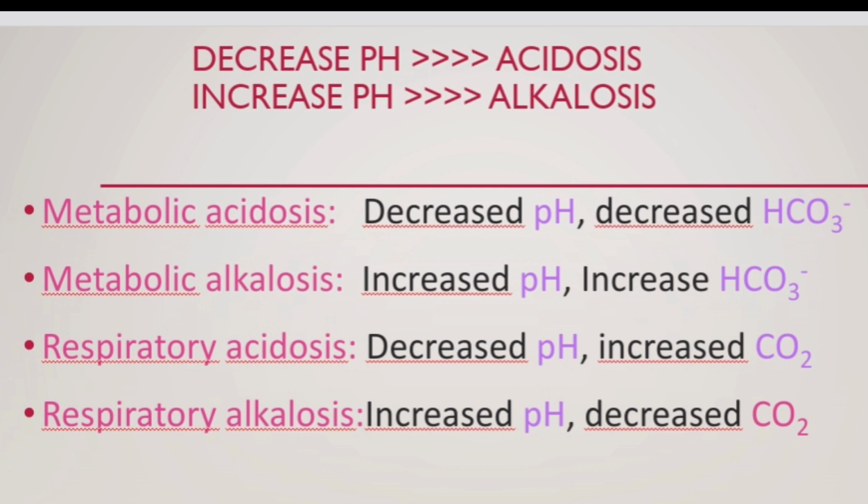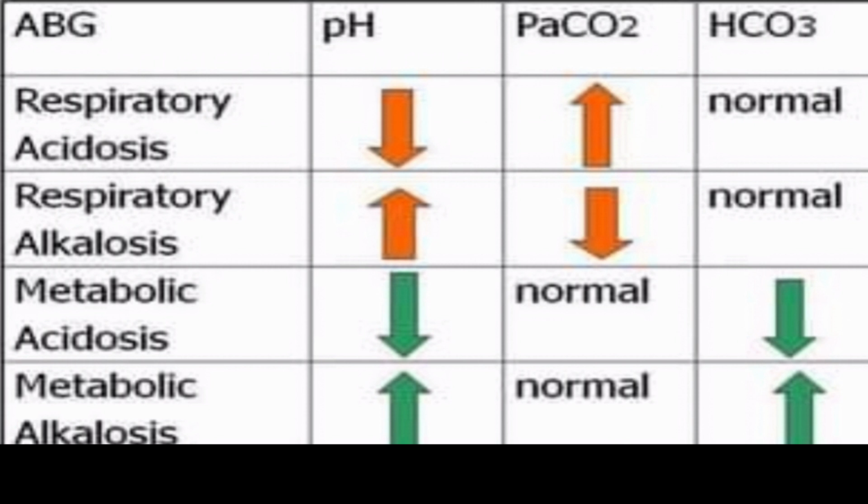If pH is decreased, then HCO3 is also decreased in metabolic acidosis, and in metabolic alkalosis, pH is increased and HCO3 will be increased. In respiratory acidosis, pH is decreased and PCO2 is increased. So here you can see in respiratory acidosis, pH is decreased and PCO2 is increased, HCO3 is normal, and the same in respiratory alkalosis.